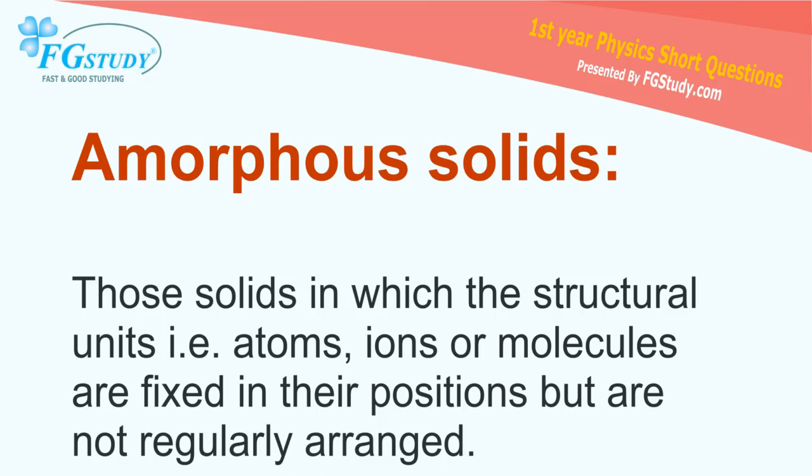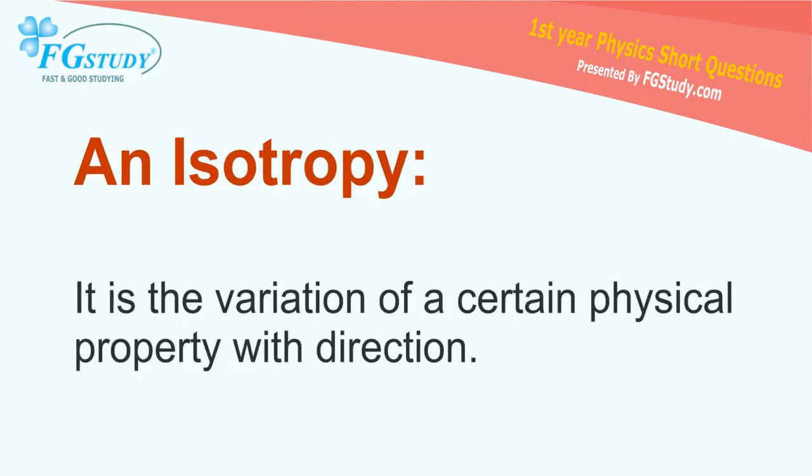Amorphous solids: those solids in which the structural units, i.e. atoms, ions or molecules, are fixed in their positions but are not regularly arranged. Anisotropy: it is the variation of a certain physical property with direction.